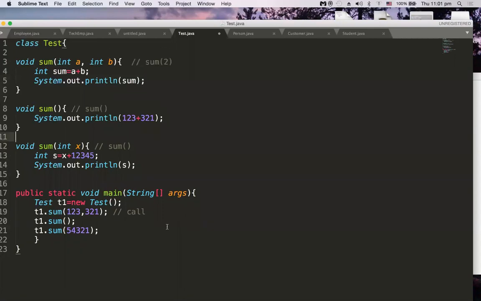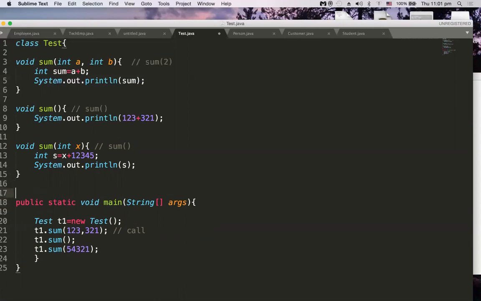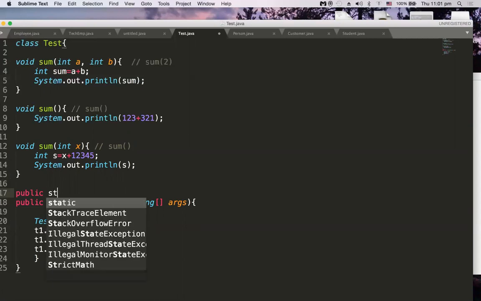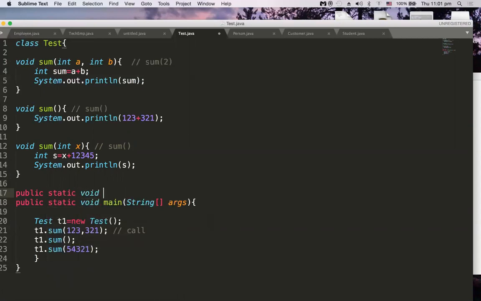And let me tell you one more thing. I told you whether we can have a method with the same name as main. Yes, right? So let me write one more method to overload this main method. So I'm saying public static void main. What I'm doing here is I can take anything. Integers I can take, double values I can take.